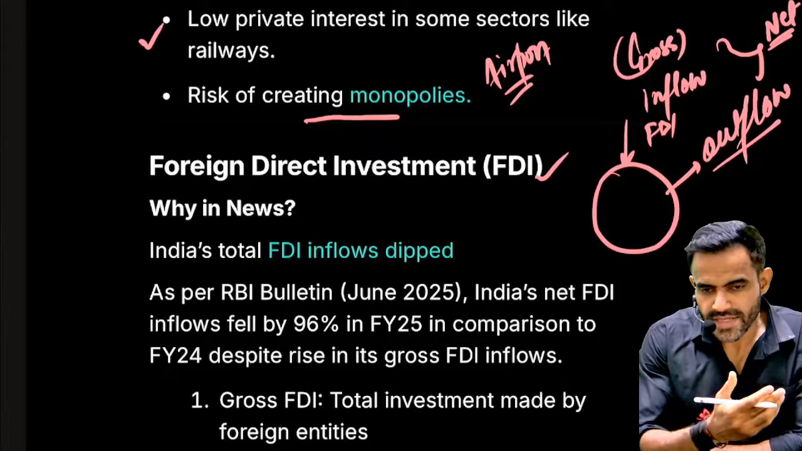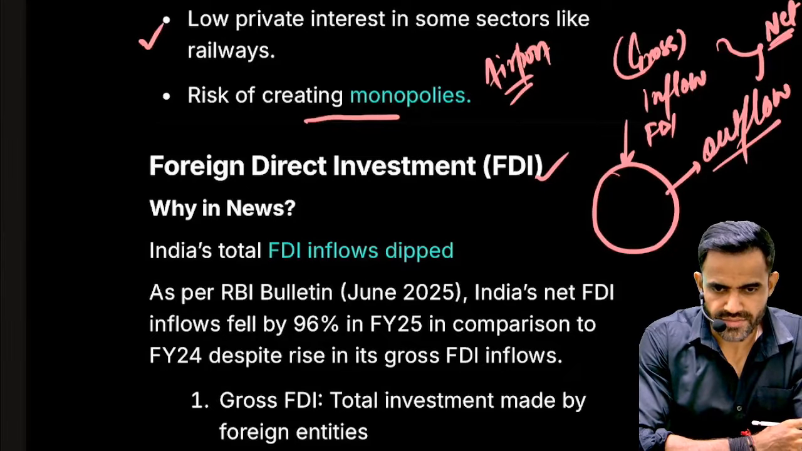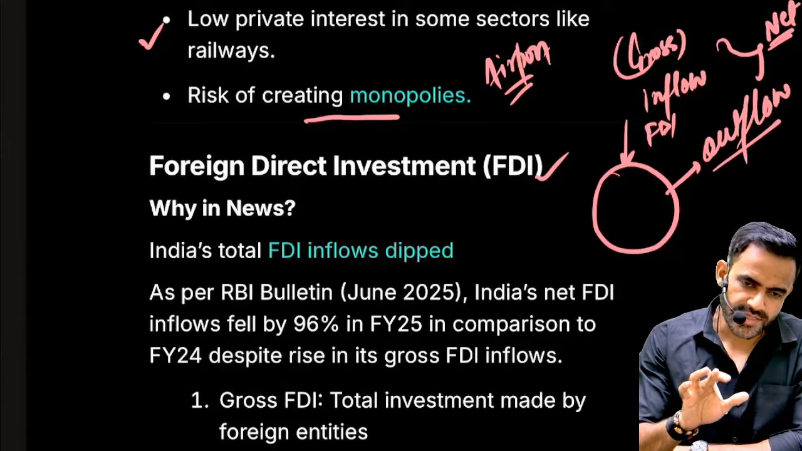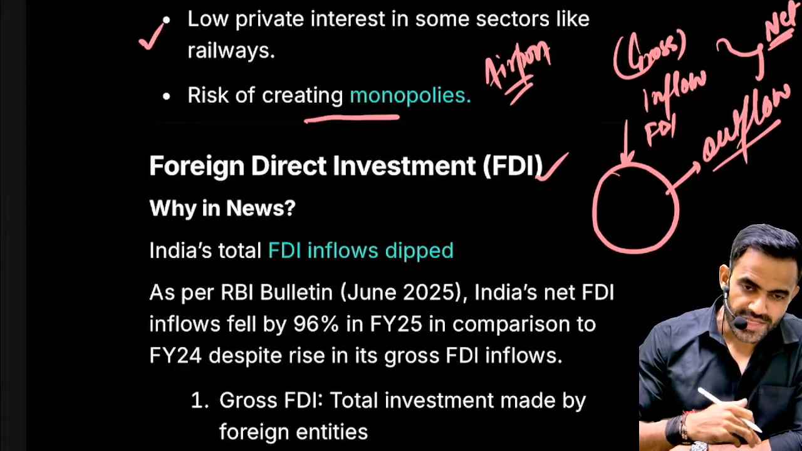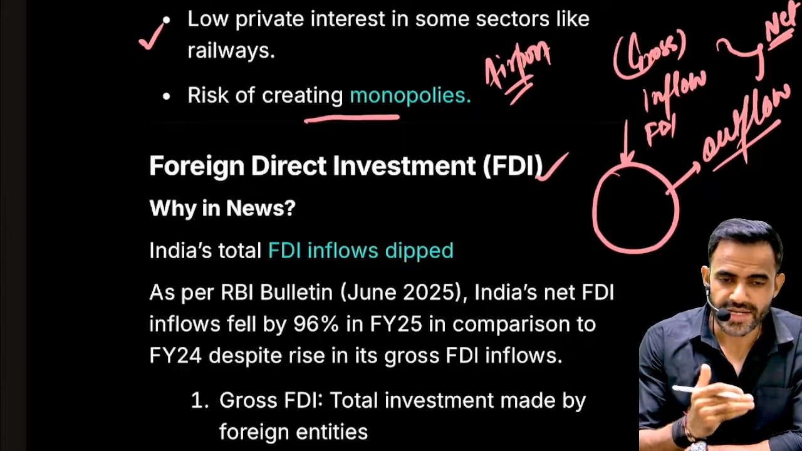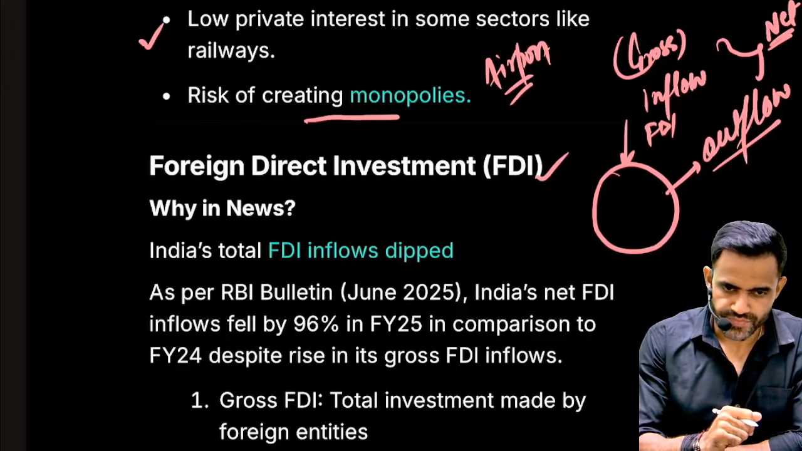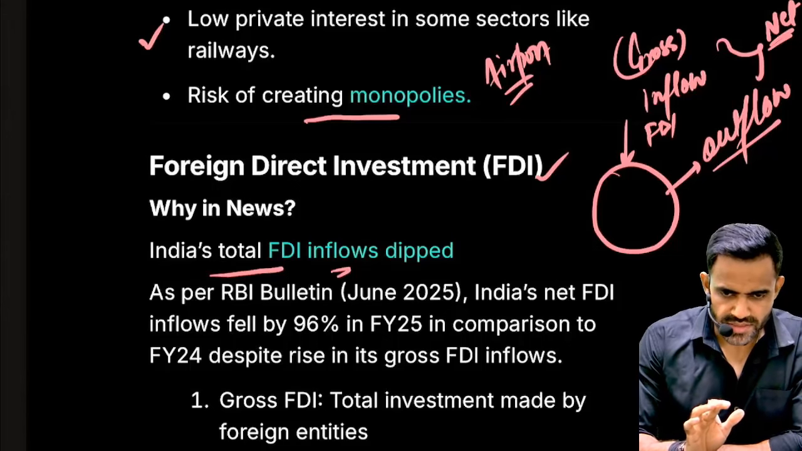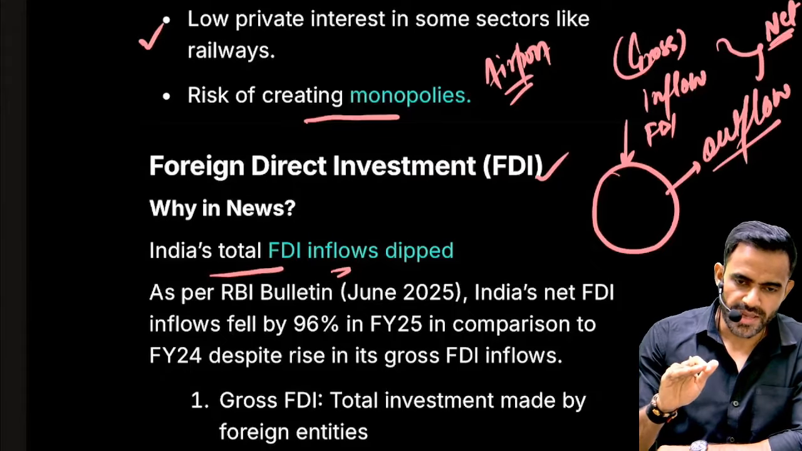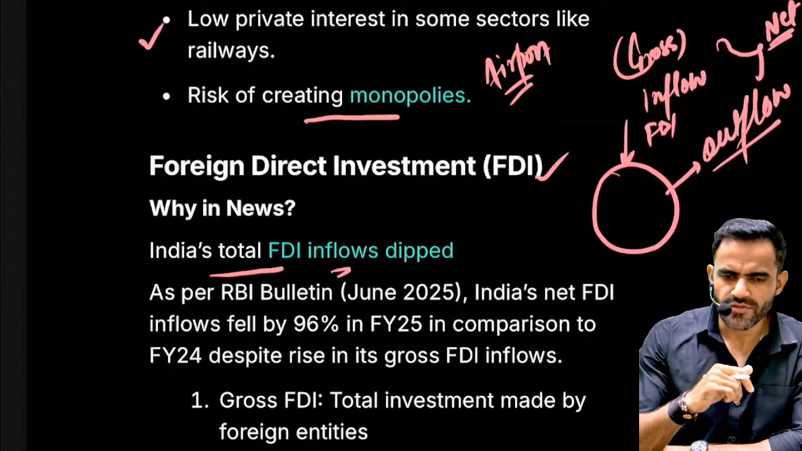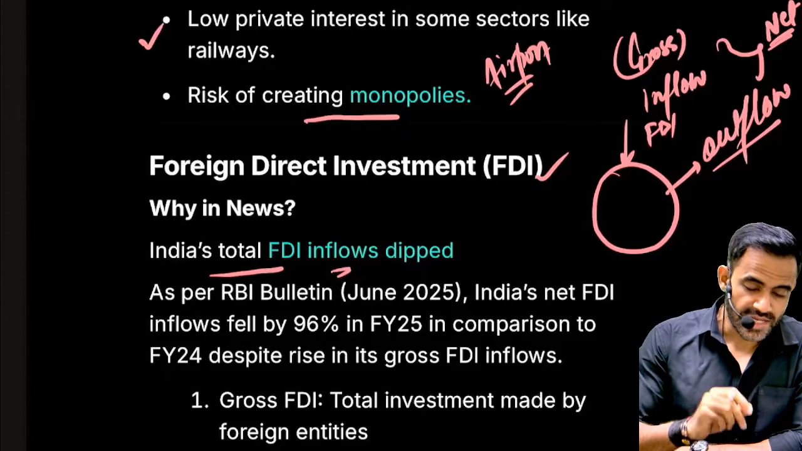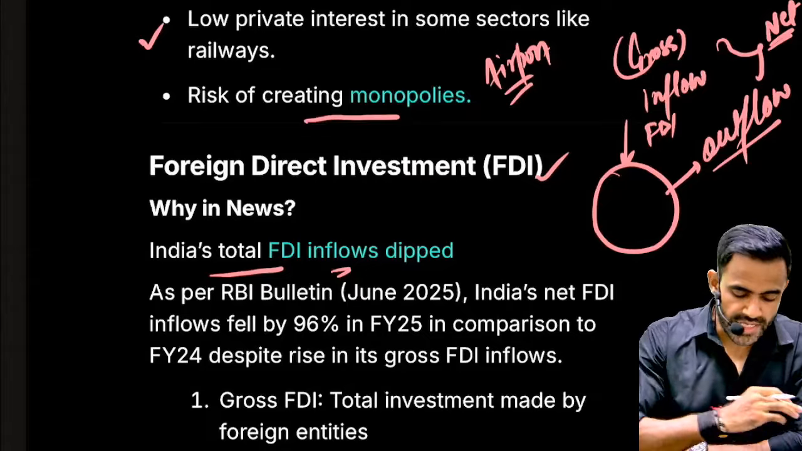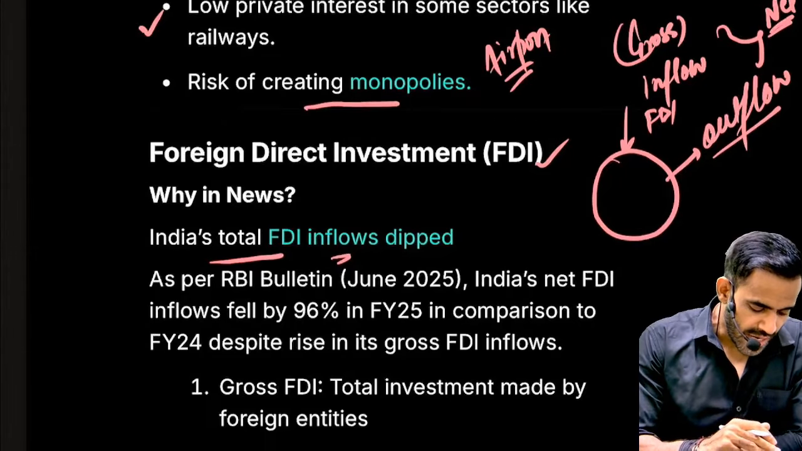Now in case of India, one trend is that gross inflow is okay. Nothing much is happening in that case. It is stable, it is good. But what is happening is that outflow has increased, and that's why our net FDI has gone down. So total FDI inflows have dipped. It's not that they are the same. They have gone down, but not tremendously. But our net FDI has gone down significantly. Why has net FDI gone down significantly? Because of higher outflow.